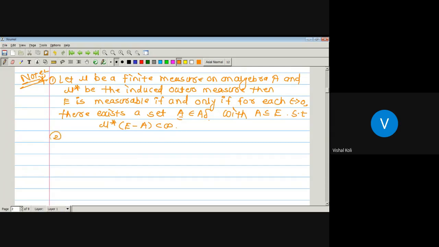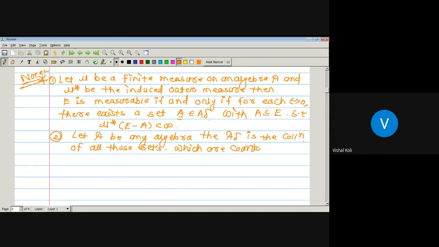Let curly A be any algebra, then A delta is the collection of all those sets which are countable intersections of sets in curly A. Okay, so a countable intersection of sets in curly A is nothing but an A delta set.